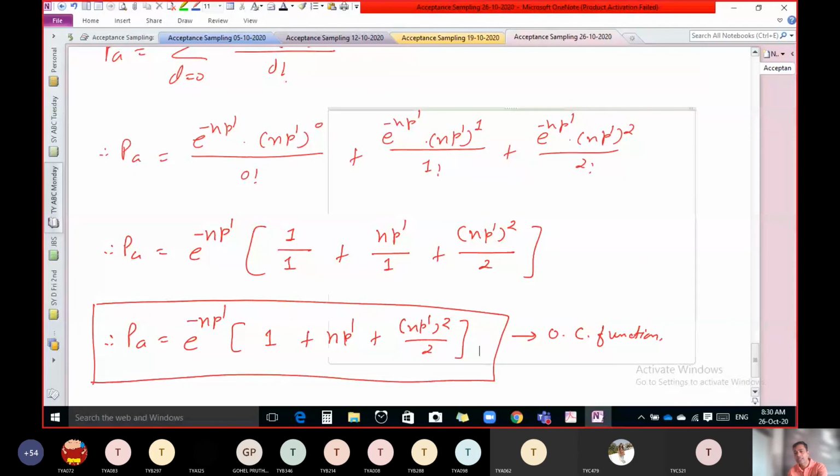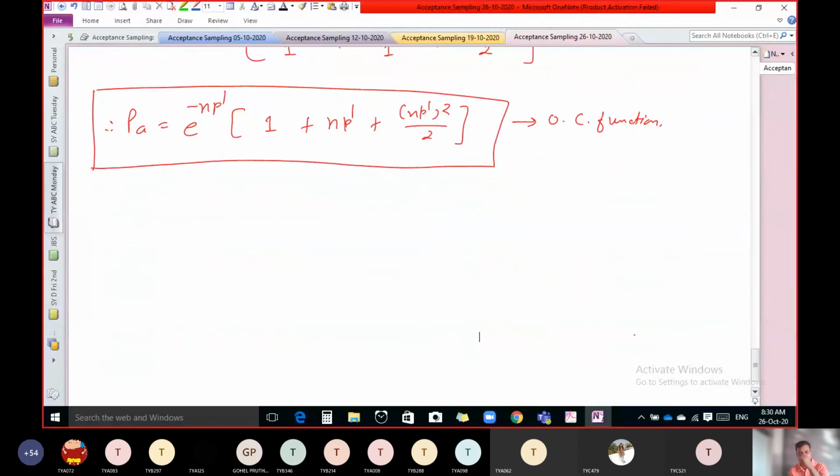Now in this function assume different values of P dash. Always we have to take the first value of P dash as 0. So we get P of A equal to 1. If we put 0, you will get 1. Why? Because in this case np dash becomes 0, since P dash is 0. So the second term becomes 0, the third term becomes 0, only 1 is left. 1 plus 0 is 1, and e raised to 0 is 1. 1 into 1 we get 1. But no need to calculate anything.